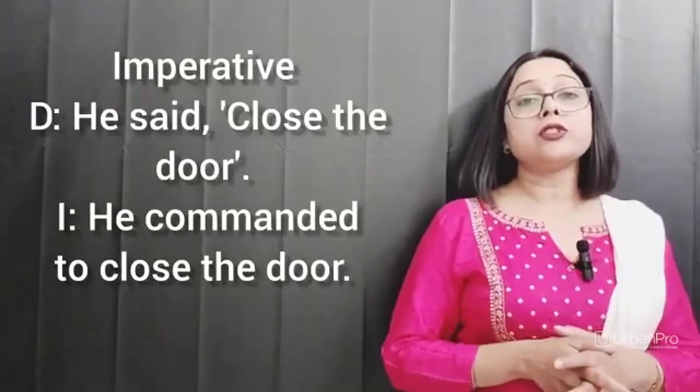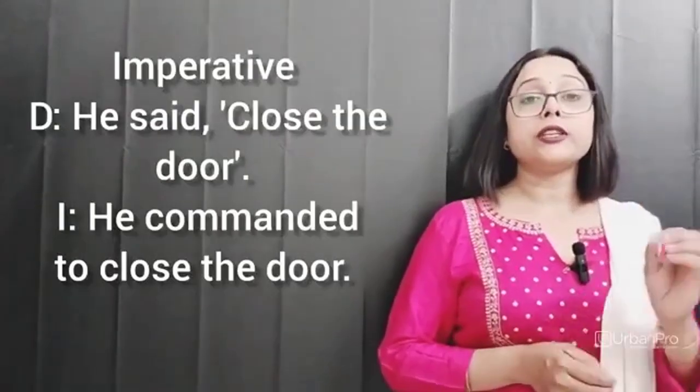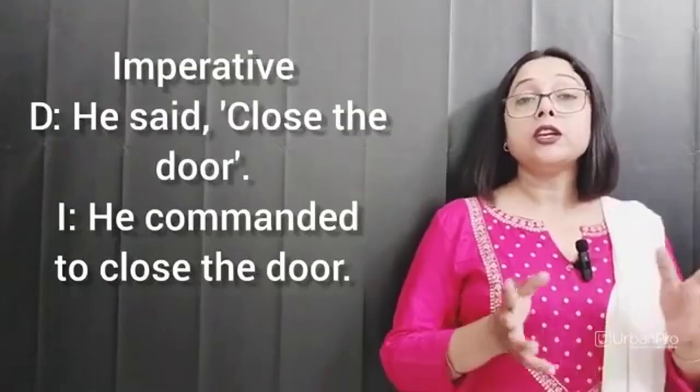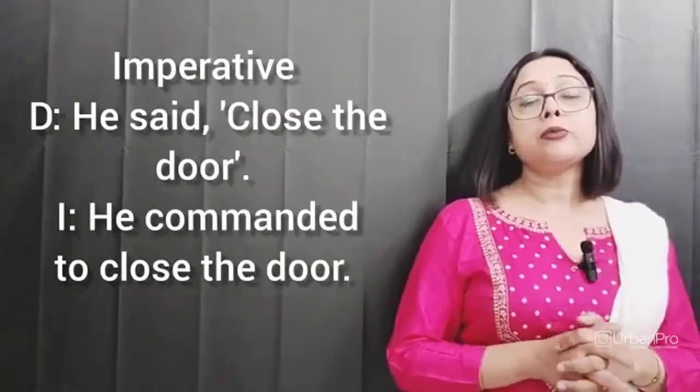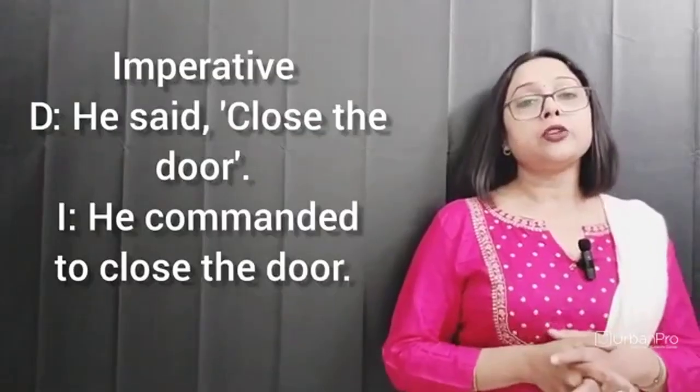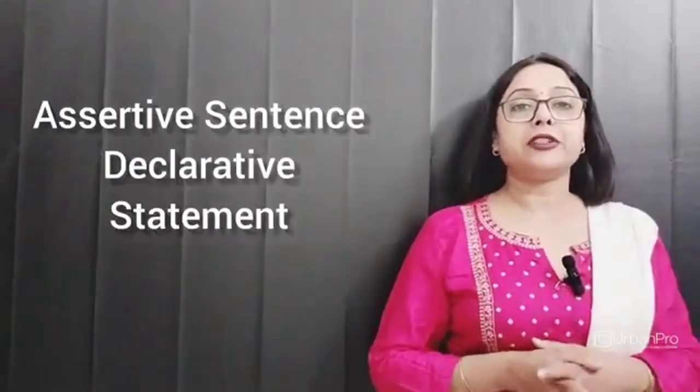So, if it is an imperative sentence, then convert the reporting verb into words like requested, commanded or ordered, or it may be told also. Then next, the other, reported verb can be converted to the infinitive. So these are the possible changes which you can make when you are transforming an imperative sentence from the direct form to the indirect form. So let's understand another type of sentence, that is assertive sentence.